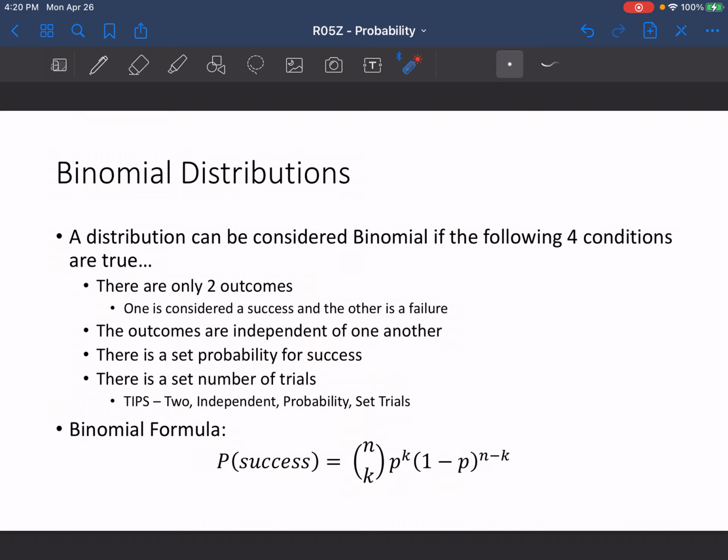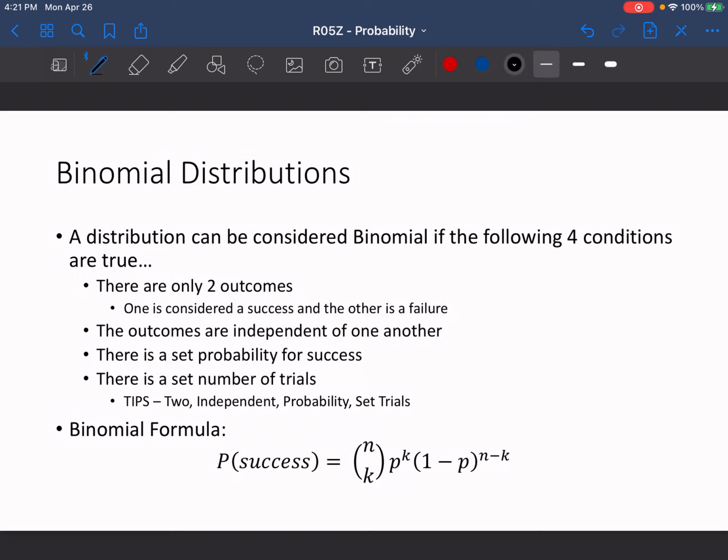and there is a set number of trials. You can think of this as tips. There have to be two outcomes. They have to be independent of one another. There has to be a set probability, and there has to be a set number of trials. And this is the formula in order to find that, which is kind of lengthy.